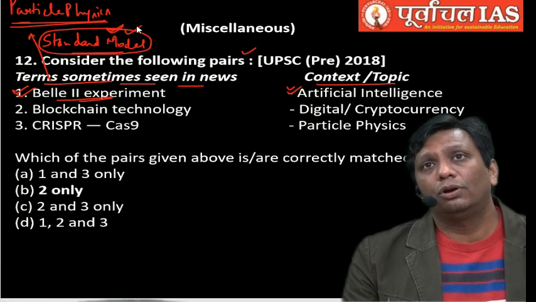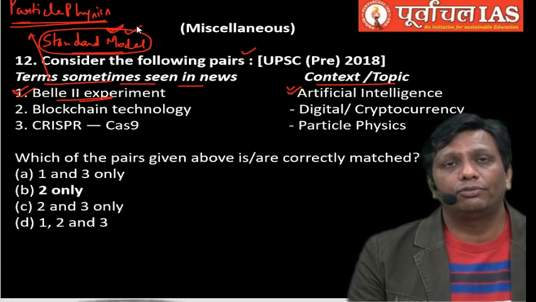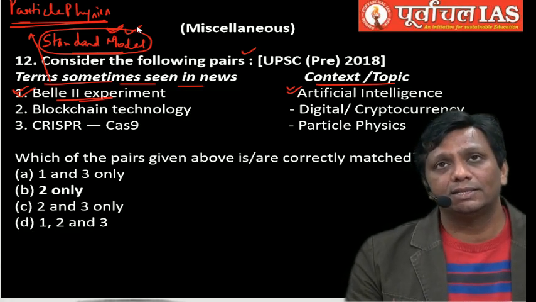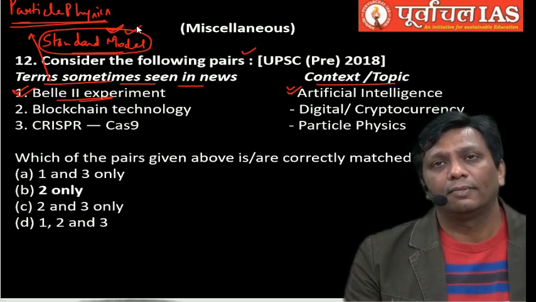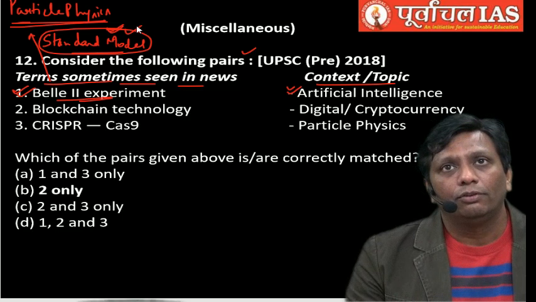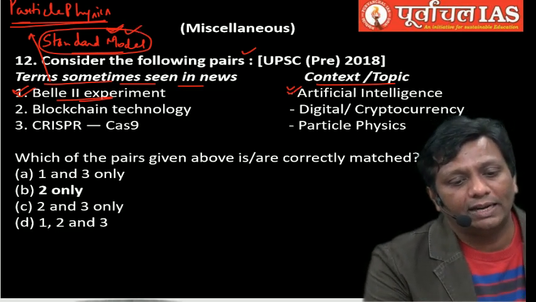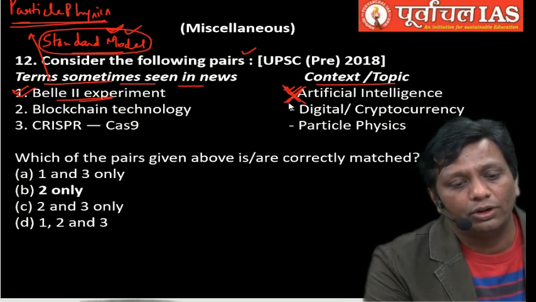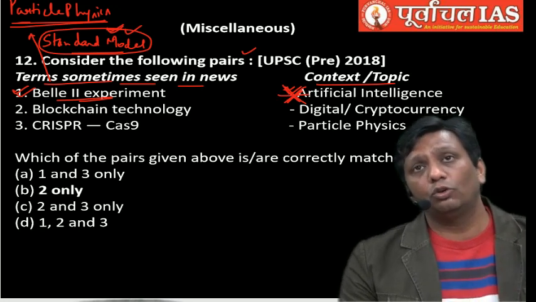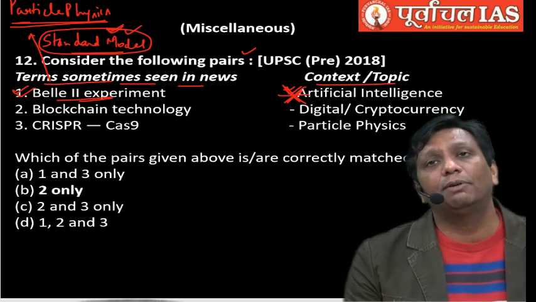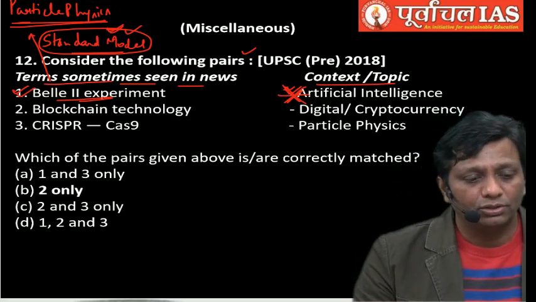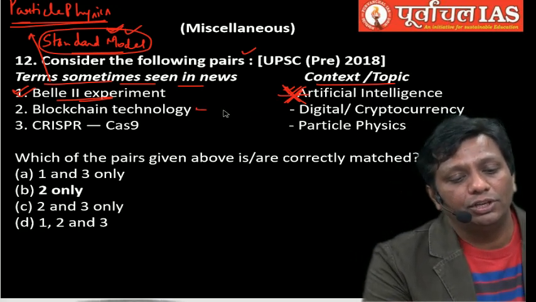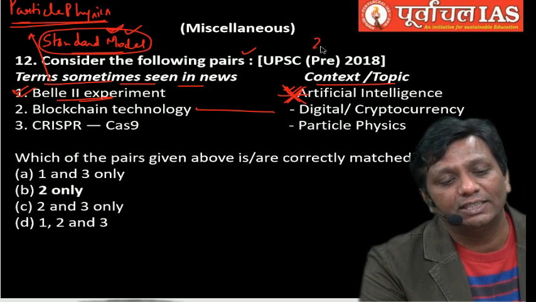Bosons, quarks, leptons, these types of fundamental particles are involved in the development of what? The universe. So this is the reason Belle II will not connect with artificial intelligence. It is totally wrong. Artificial intelligence, robots, machine learning, deep learning kind of concepts will come, not Belle II. So it is wrong. Blockchain technology was in news, guys, during the ransomware case in 2017.